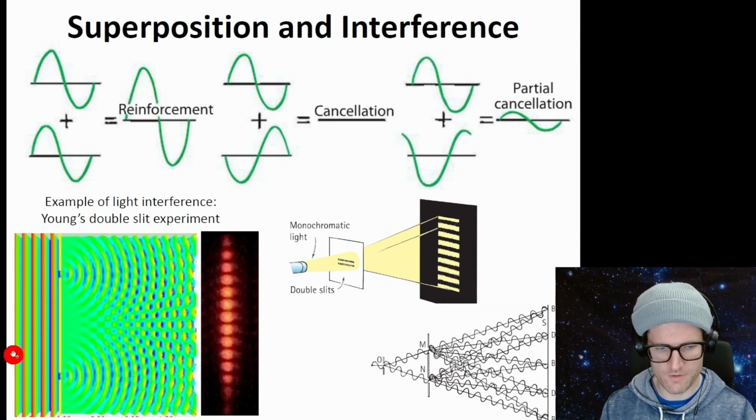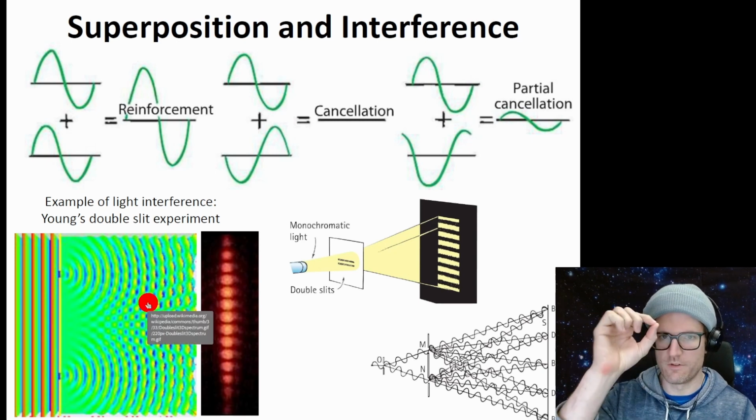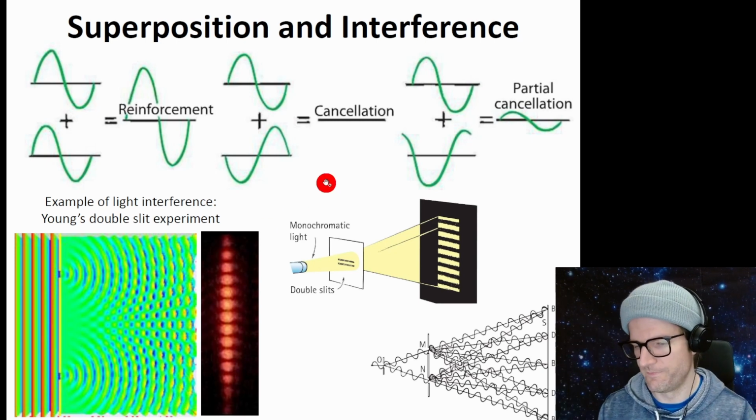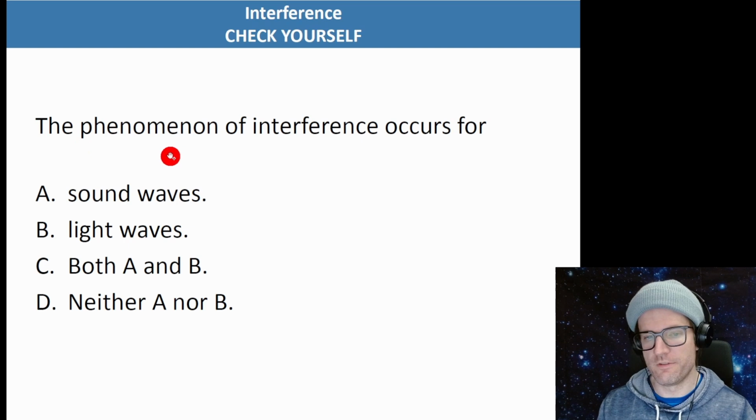This is another image of it. This is the flashlight, white light coming in, two diffraction gaps. Then on the screen, and actually through the medium here, we see points of constructive and destructive interference. The phenomenon of interference occurs for both sound and light.